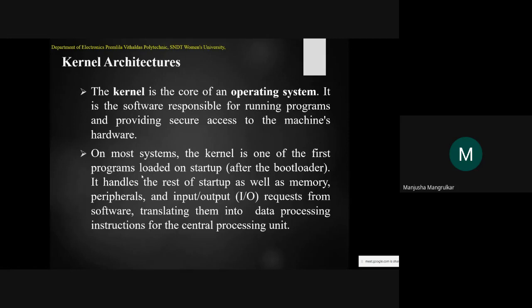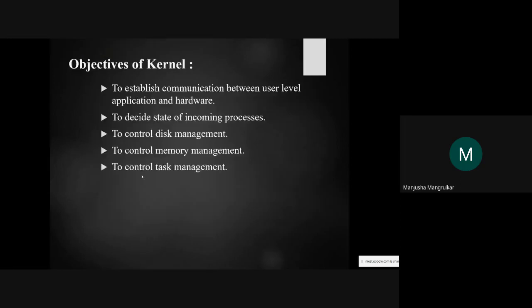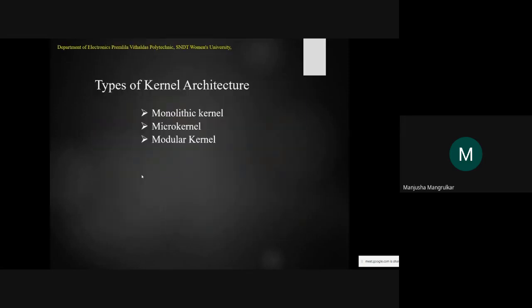So this is the kernel. The kernel is not any hardware part; it is a piece of program, but a core piece of program which is mandatory and required for each and every system. There are three types of kernel, as we have seen: monolithic kernel, microkernel, and modular kernel.